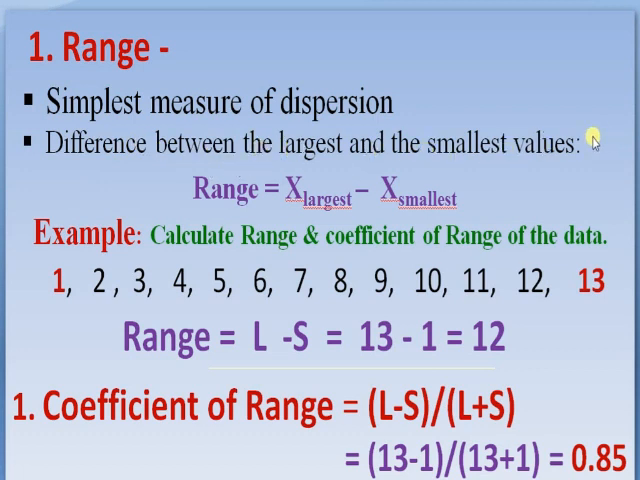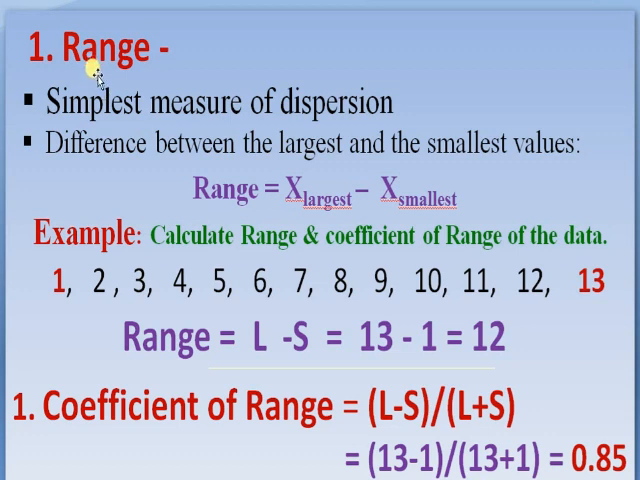What is range? It is the simplest measure of dispersion. Difference between largest and smallest values of the data. Range is equal to largest value of the data minus smallest value of the data.